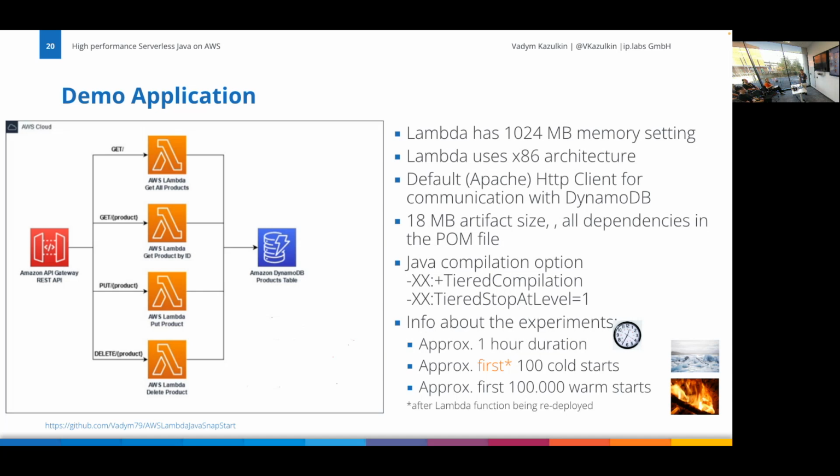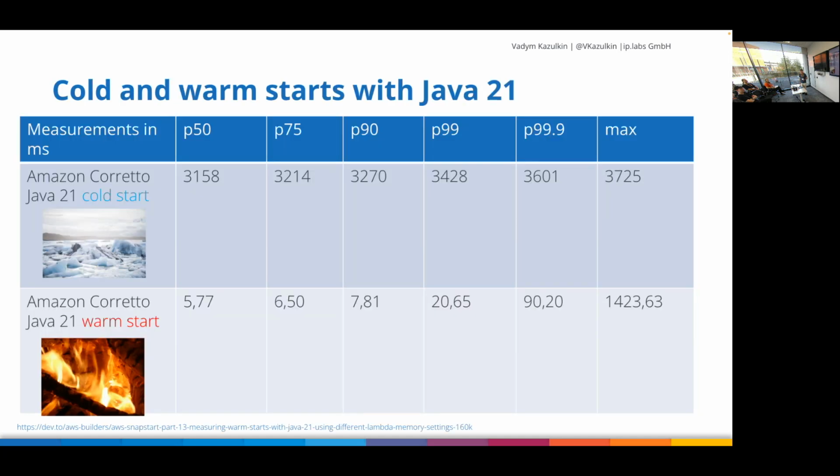There are some compilation options that are better suited, and I simply did a stress test for 1 hour, pushing lots of requests and pausing, then pushing another bunch of requests. In this 1 hour, I experienced 100 cold starts and 100,000 warm starts. It's my pattern. Your pattern might be different, but you see the number of cold starts is 1%, even low. It might be 2 or 3%. You can have spikes, so it's a different story. But even if you have 1% cold starts, it also matters.